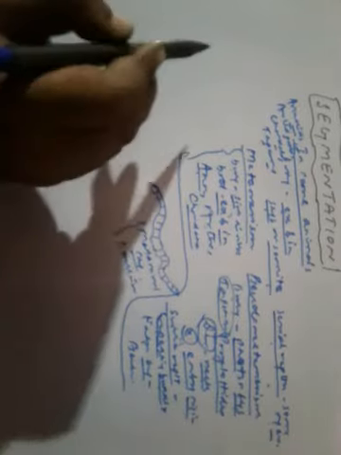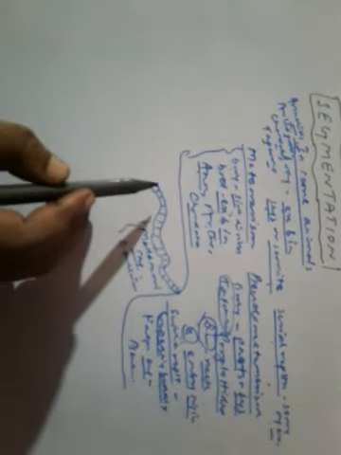Now notochord. Let's rub this off. What is notochord?